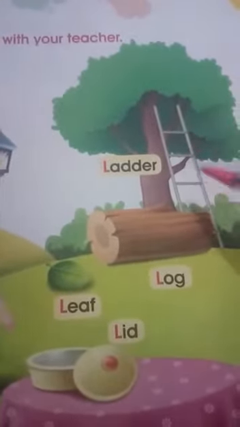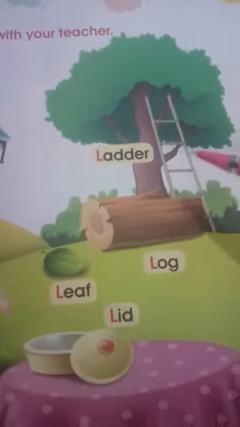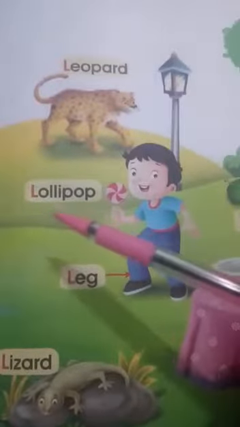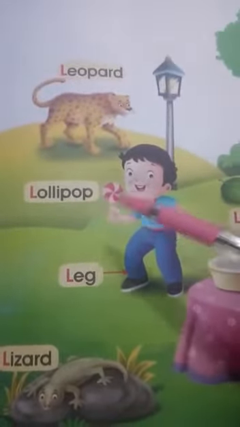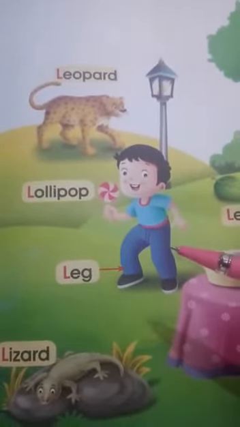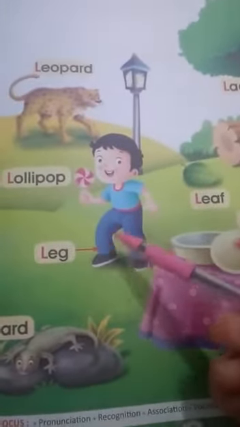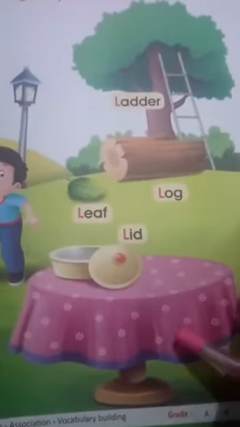Leopard. In Bengali, leopard we call cheetah. Then ladder. You can see the picture of a ladder. Ladder, in Bengali shiri. Then lollipop. Lollipop. You can see the picture of a lollipop. This is very tasty, na? You also like lollipop. Then leg. You know the meaning of leg. With the help of legs we can walk, na?